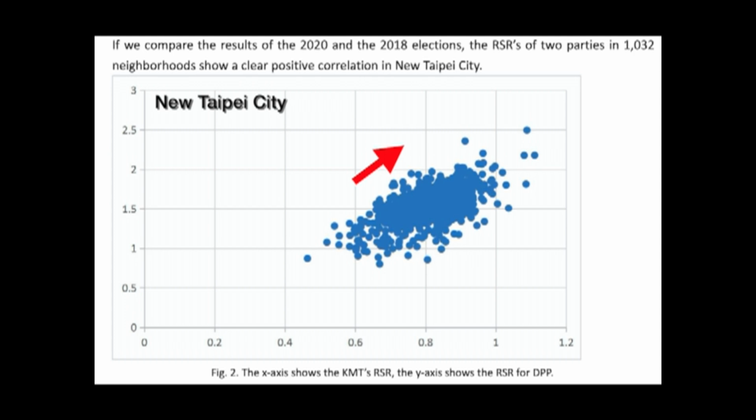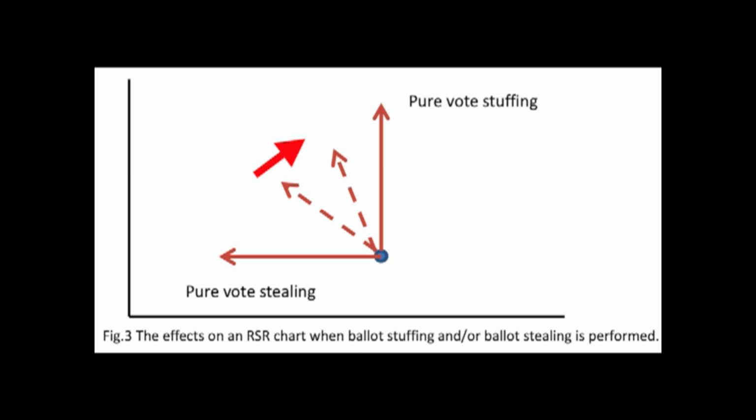However, what we saw in this election was when one side gets more, the other side gets more, and when one side gets less, the other side gets less. We saw this trend in what I would say about 95% of Taiwan's areas or voting stations. When you see a graph with positive correlation, on the right-hand side, when the x-axis increases and the y-axis also increases, this is due to ballot stuffing. The more positive the slope is, the more serious or widespread the ballot stuffing is. So when the line is going straight up, this is called pure ballot stuffing.